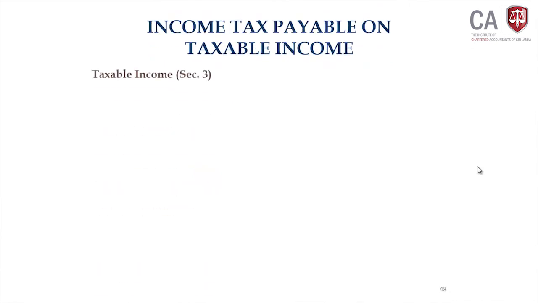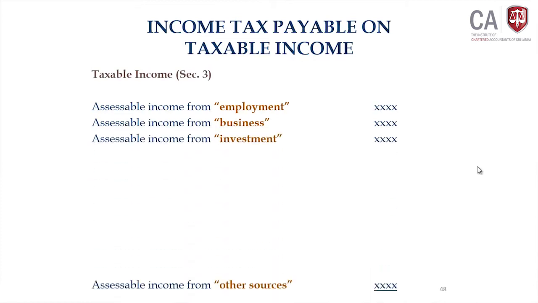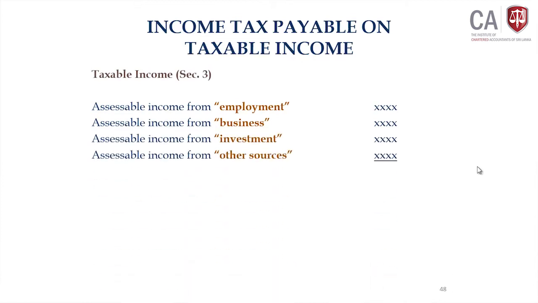Now, look at the income tax payable on taxable income in detail. So, I have got to work out the taxable income. Section 3 provides what are the components to be added in my taxable income. There are 4 sources applicable. These income sources we call assessable income. The assessable incomes are much broader than the statutory income recognized under the previous act.